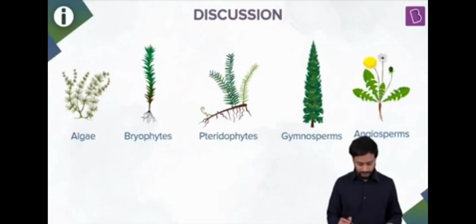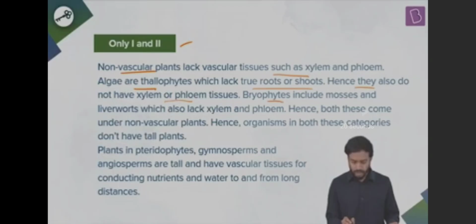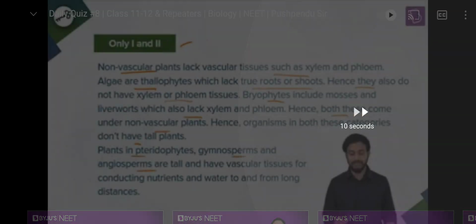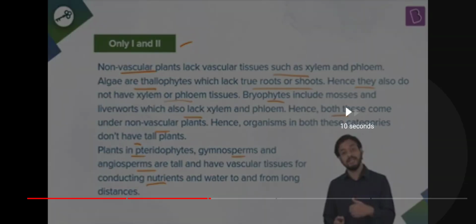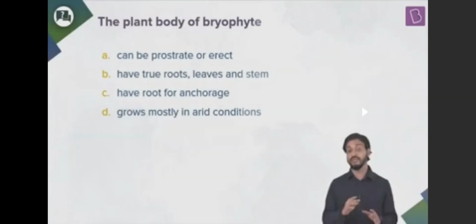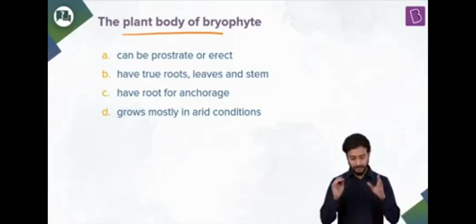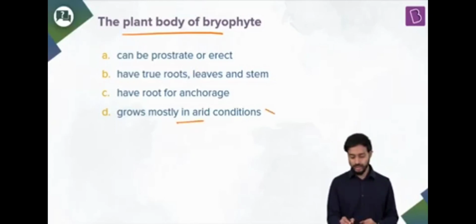Algae, bryophytes. Which of these plants grows mostly in arid conditions? Well, let's figure out the answer. First, grows mostly in arid conditions? No, they grow in moist areas. They require moisture. Have roots for anchorage, have roots, stems and leaves. These will be wrong. Why?